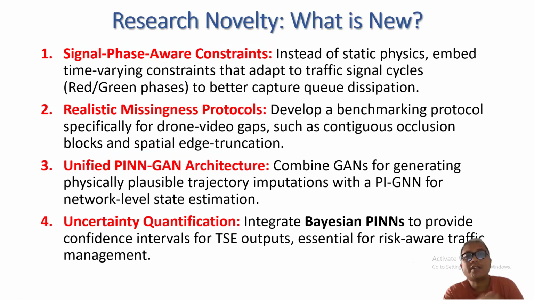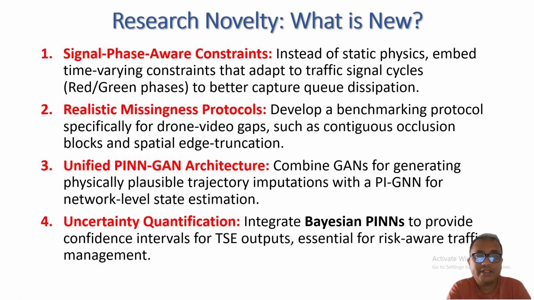So what are the research novelties of my topic 2? Firstly, develop a physics signal phase aware constraint. I will develop the constraint for red or green phase to better capture queue dissipation. Then realistic missingness will be included, which will work as a benchmark for drone video gaps, especially for contiguous occlusion blocks and spatial edge truncation.